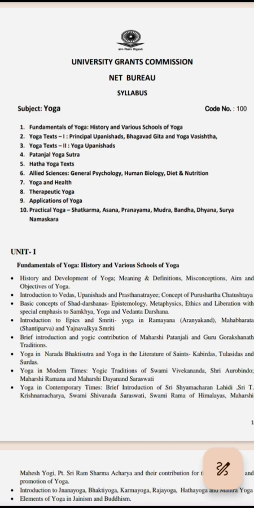Today we are going to discuss the MA Yoga UGC NET syllabus. Those who are interested in clearing the UGC NET JRF exam in the field of yoga can go through my video and learn the basic introduction of the UGC NET yoga syllabus. In UGC NET there are two papers, Paper 1 and Paper 2. Paper 1 is common for all subjects, but our domain subject is yoga, so you will see content related to the yoga field. If you are in the field of yoga and want to clear the UGC NET JRF exam, keep watching this video because this is the introduction of the UGC NET JRF yoga syllabus.